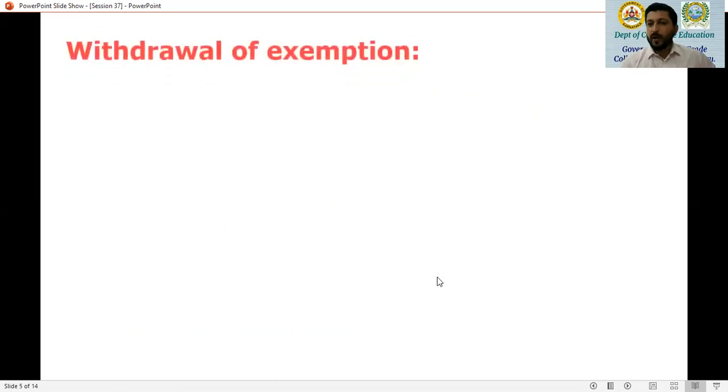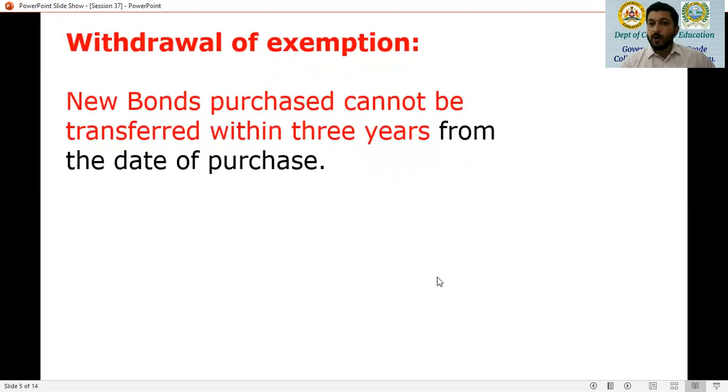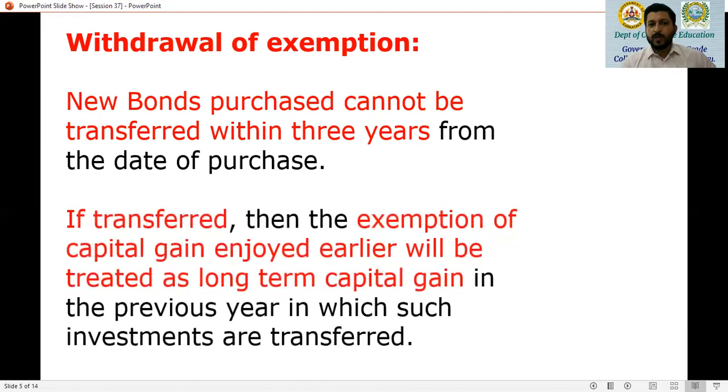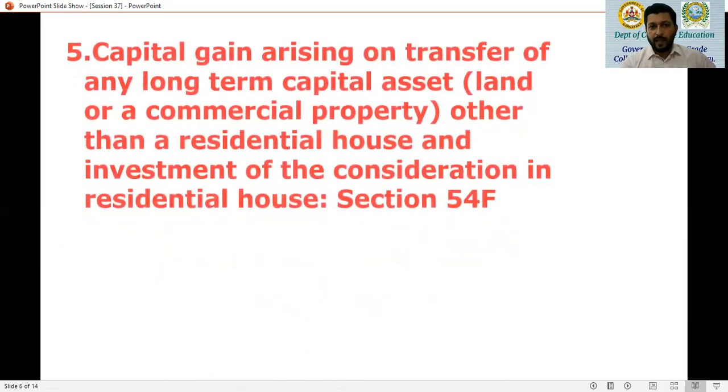Next is the withdrawal of exemption. New bonds purchased cannot be transferred within 3 years from the date of purchase. This is a very, very important rule. And if it is transferred, then the exemption of capital gain enjoyed earlier will be treated as long-term capital gain. So when the original asset was sold, the exemption that was enjoyed will be withdrawn and it will be treated as long-term capital gain.